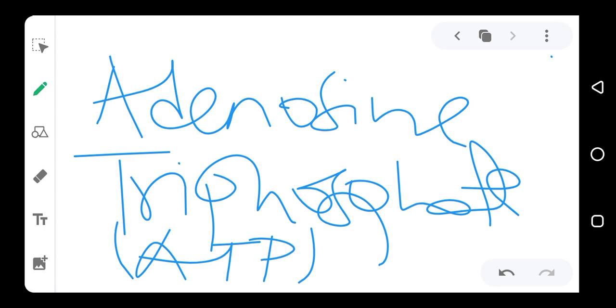Now, in the dark stage, this ATP is used by the plants to break water molecule, and the water molecule being broken is combined with CO2 in the environment to give carbohydrates. Carbohydrates actually means hydrates of carbon. That is the organic compound carbon.